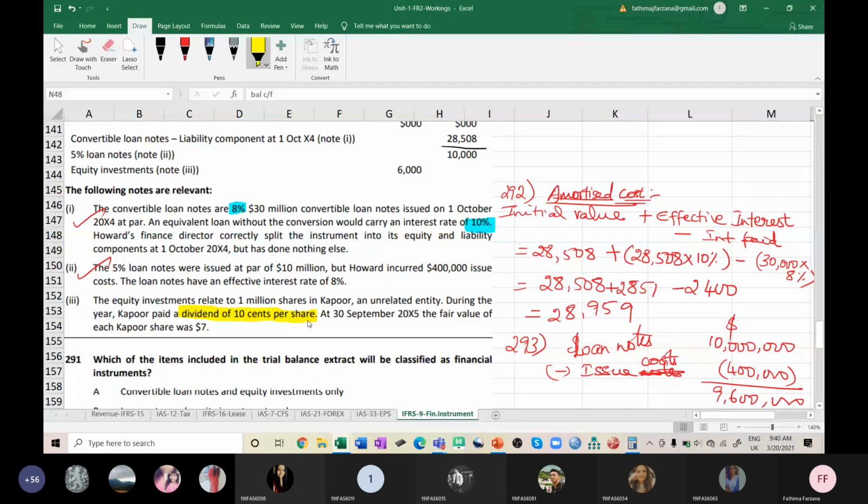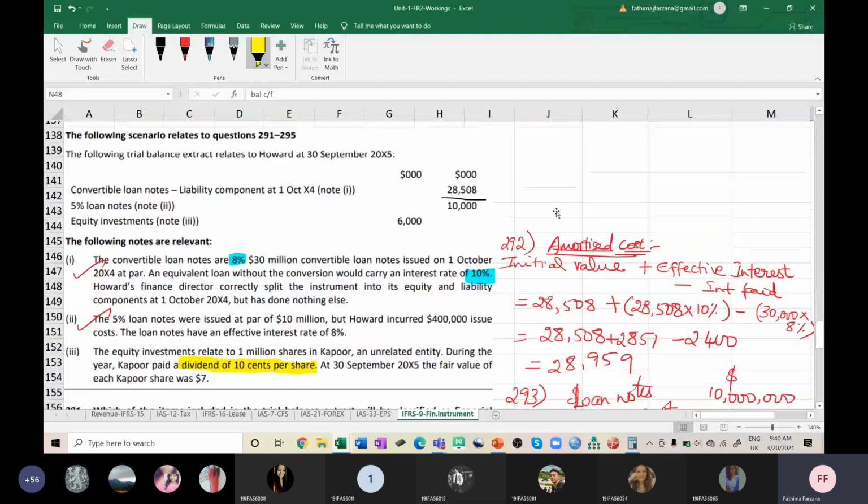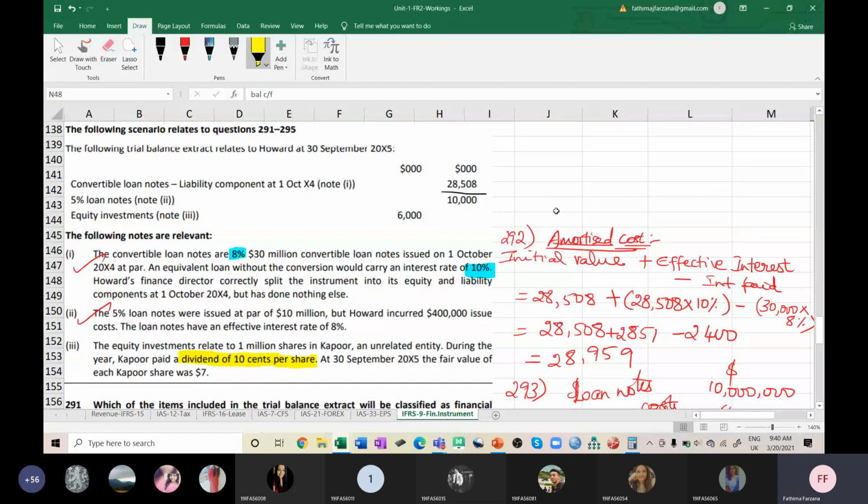Something else is given in the problem. Can you see where else equity is there? Up, ma'am, 6,000. 6,000 means 6 million actually, right? Your equity investment in the book value is 6 million. Now what is the value of the share? So 7 million, because you invested 1 million shares. But in the table it is shown as 6 million.